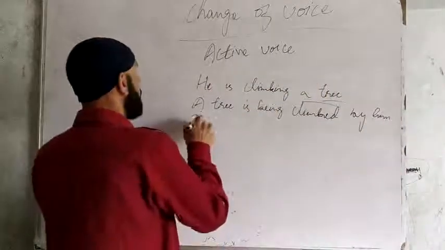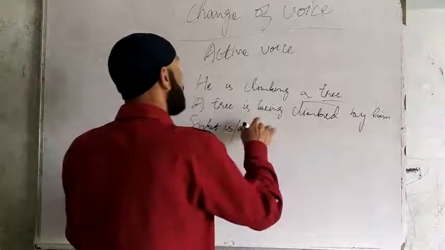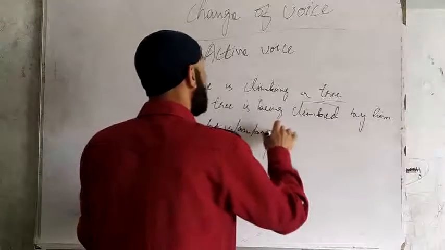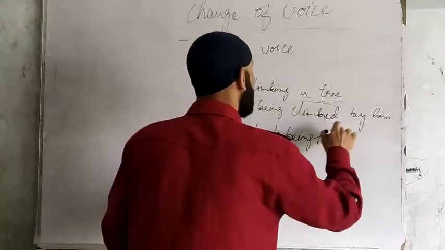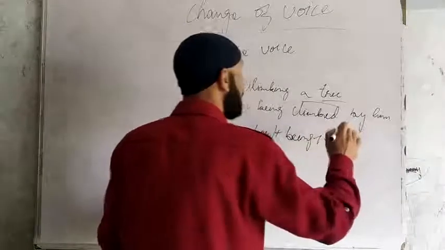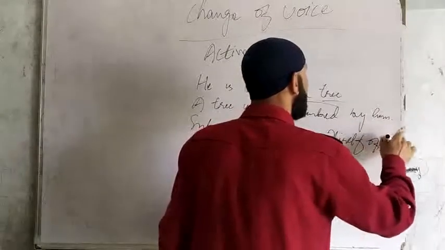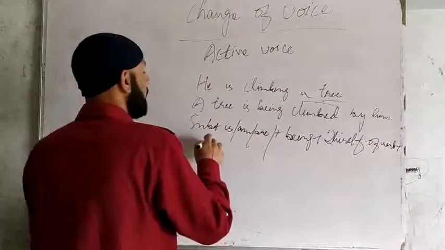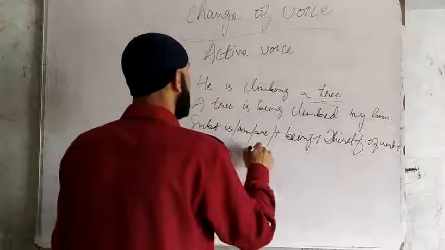What is the rule? Subject plus is, am, or are plus being plus the third form of verb, as we know the third form of verb is used in passive, plus by plus object.